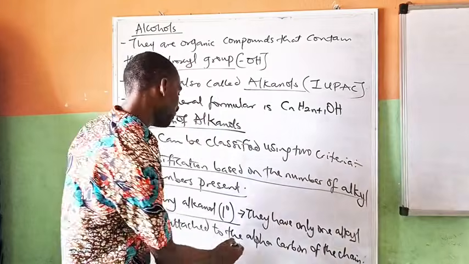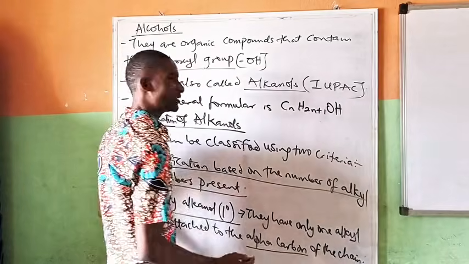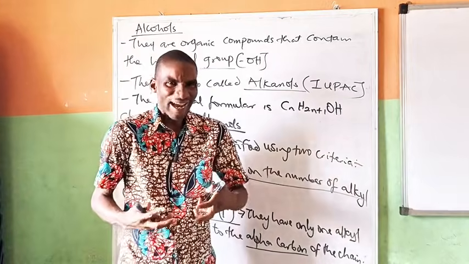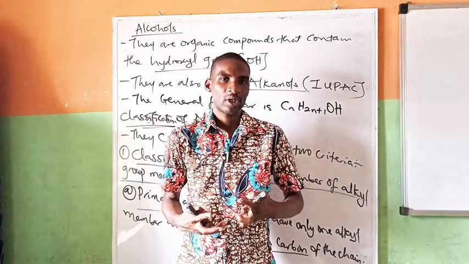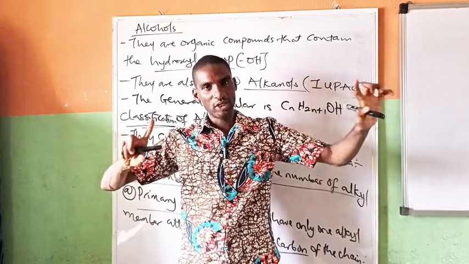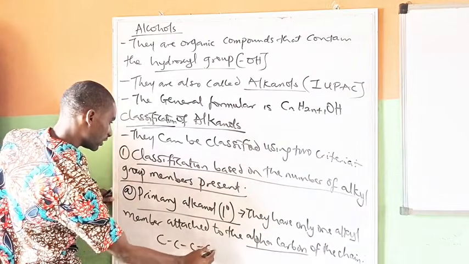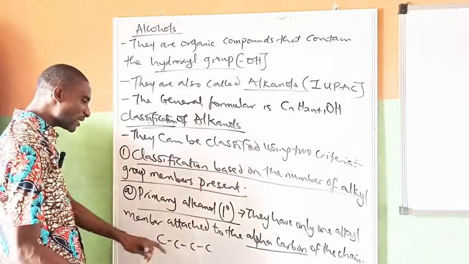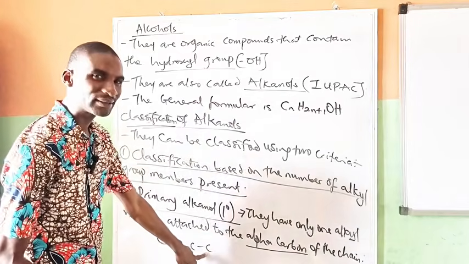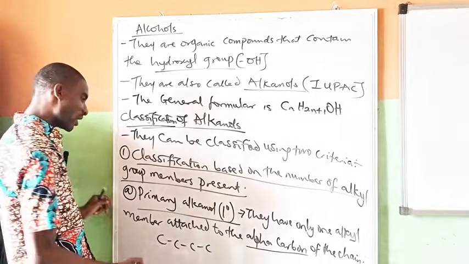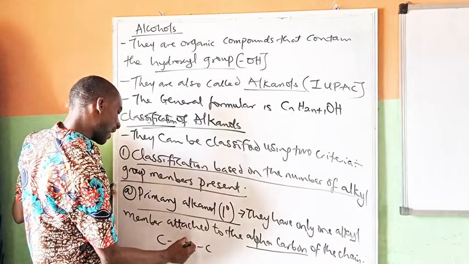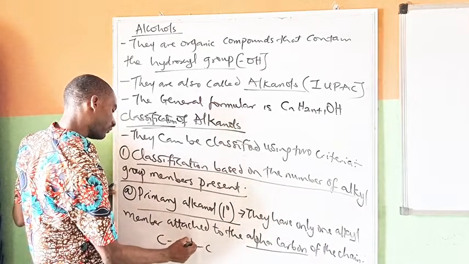So what's the meaning of alpha carbon? Alpha carbon is that carbon that is carrying the functional group. So when you see the chain, let me give you an example. If I have these, alpha carbon does not mean the carbon number 1 or this. No, alpha carbon means the carbon that is carrying the functional group.